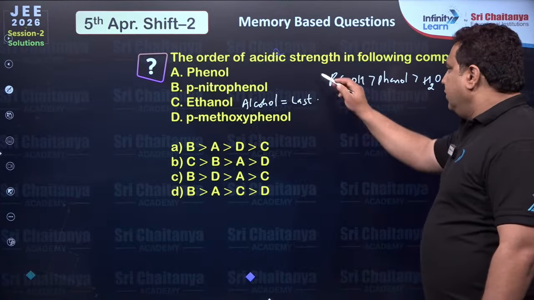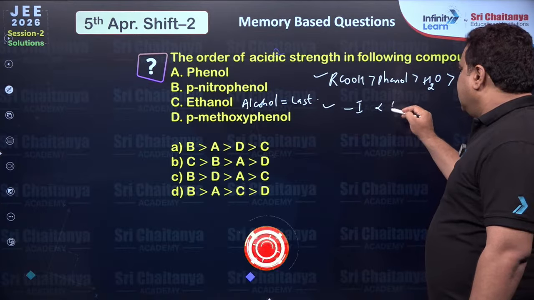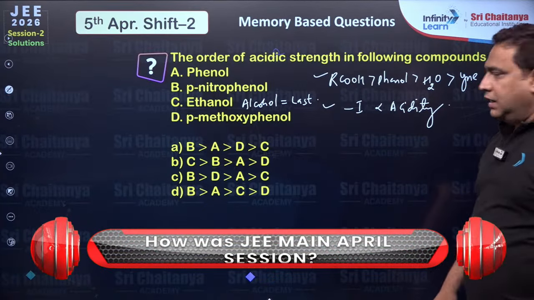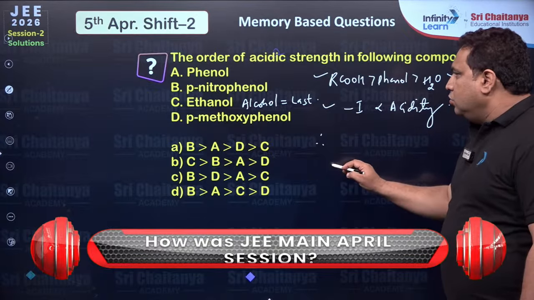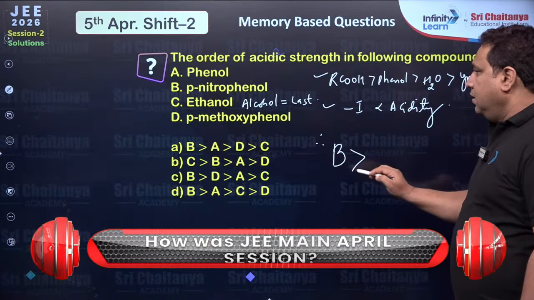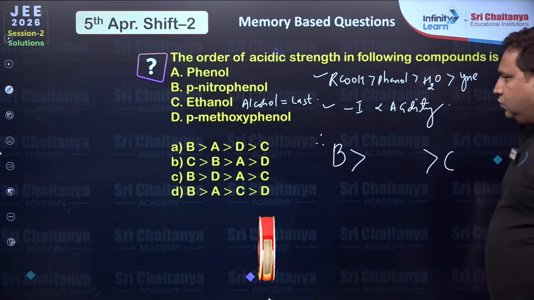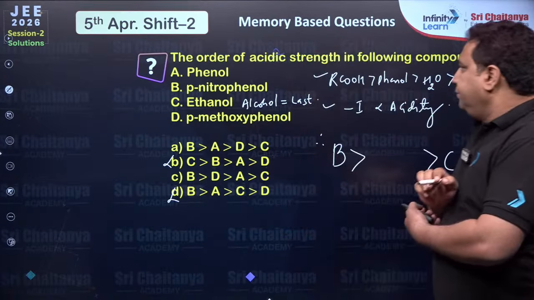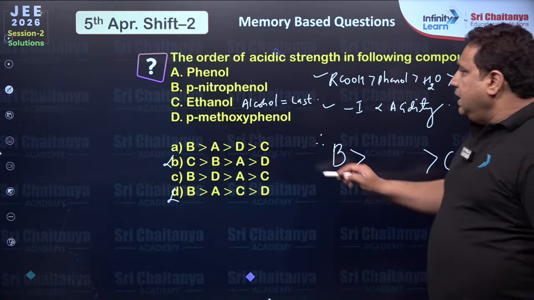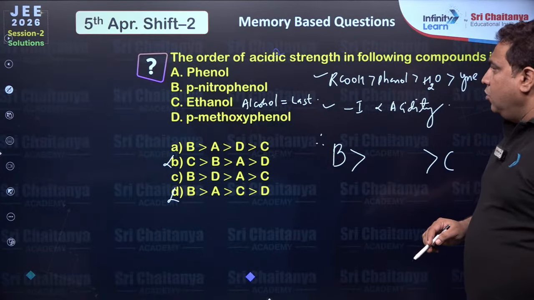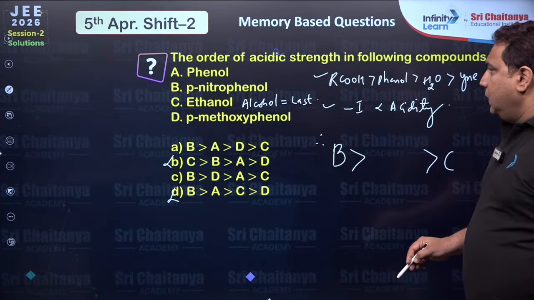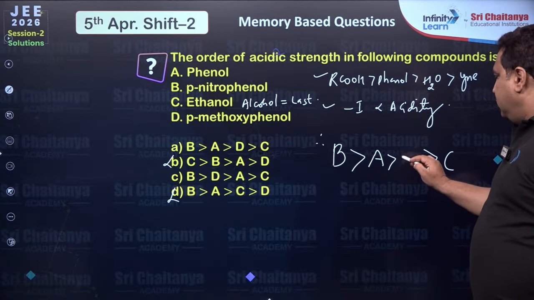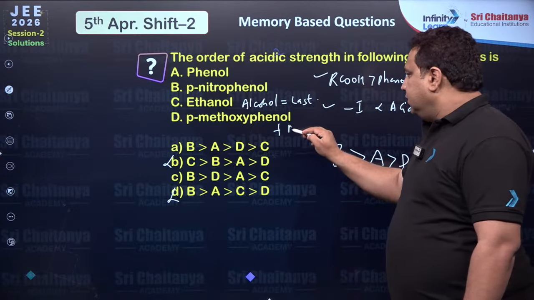Here you can see one point: minus effect is directly proportional to acidity. Therefore the most acidic phenol will be B and least will be C. So from this option B and D are out of the game. Now A must be more than D because this has plus M effect.